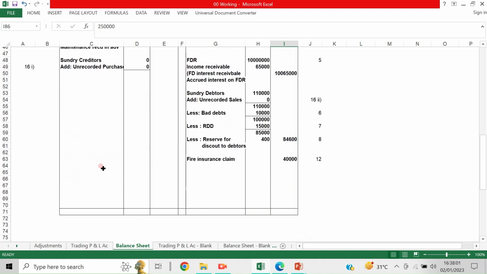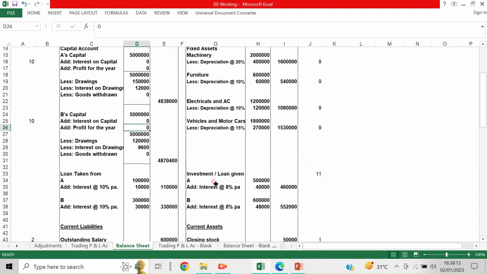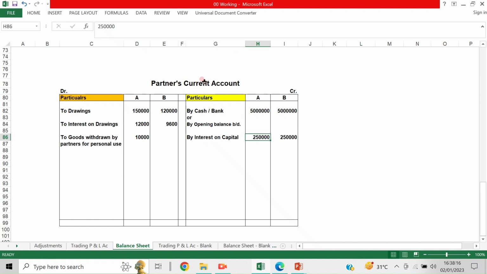In that case it will not be added here, because it is taken in the credit side of the partner's current account. Okay, so you understood that, no?